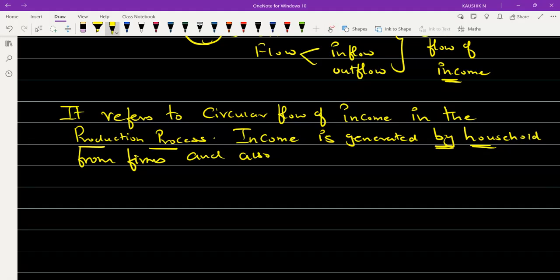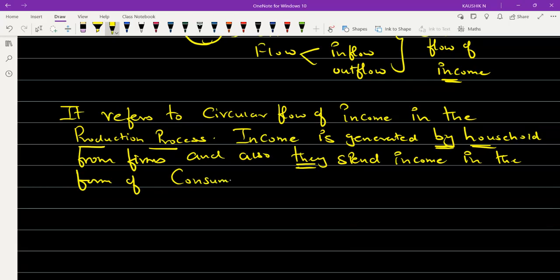what it says, they spend. Who we are mentioning here as they is nothing but household. The household will spend income in the form of what? In the form of consumption expenditure. So what is the name given for that expenditure?